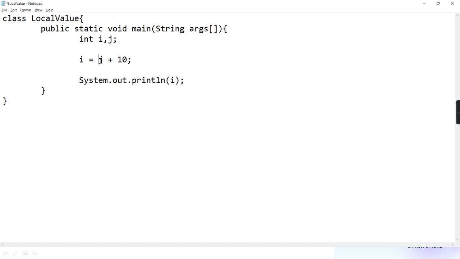But tell me, for j it is going to give an error. Here it is declared and here it is used. So from that point to this point, in between, is j getting initialized with any value? No. And as it is local, is it going to have a default value or is it uninitialized? Uninitialized. And Java, as it is a robust language, will give you an error. It will say that variable j might not have been initialized.